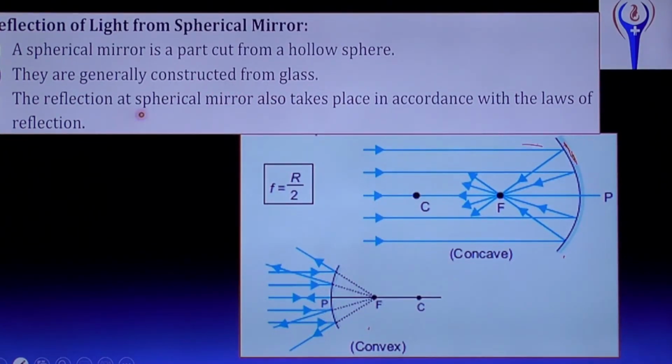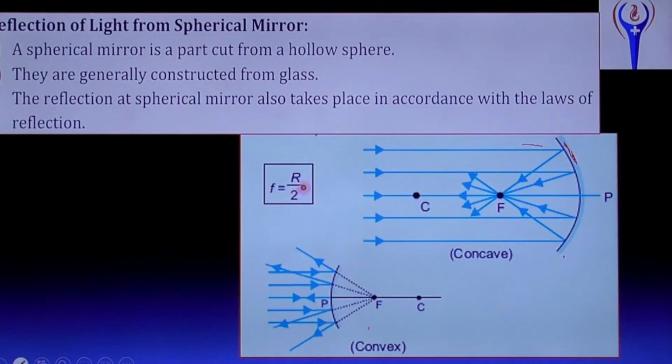The reflection at a spherical mirror also takes place in accordance with the laws of reflection. Reflection at a spherical mirror is the same as in a plane mirror, so here also it obeys the laws of reflection. The incident ray, reflected ray, and normal all lie in the same plane, and the angle of incidence is equal to the angle of reflection.